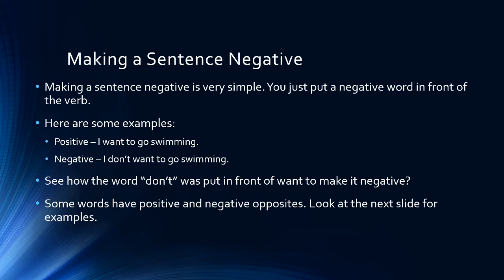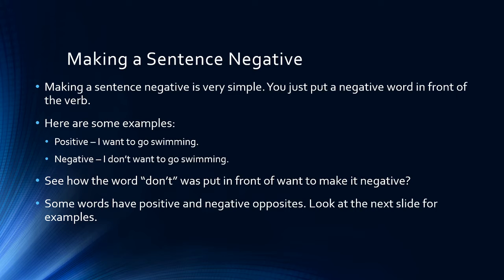Here's some examples of a couple of sentences, one positive and one negative. This idea that I want to go swimming, that's positive. I do want this. I don't want to go swimming, that's a negative sentence. I don't want to do that. So I put the negative word don't in front of the word want in order to make the sentence negative.